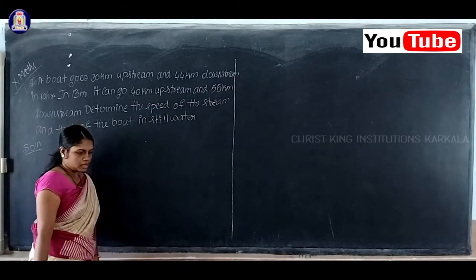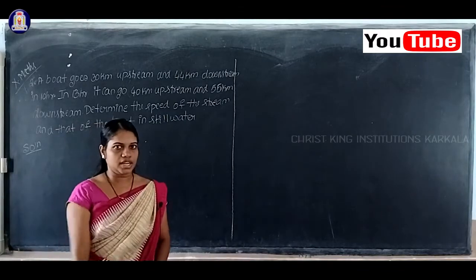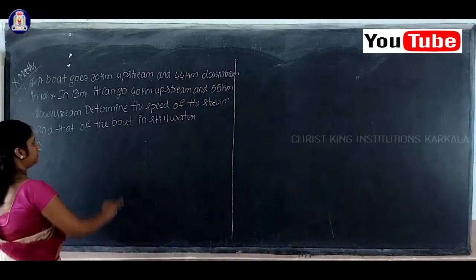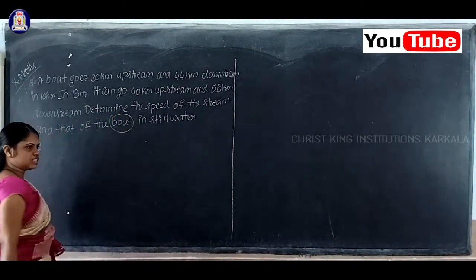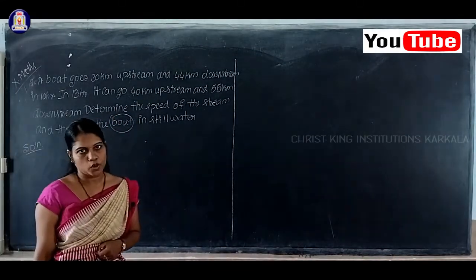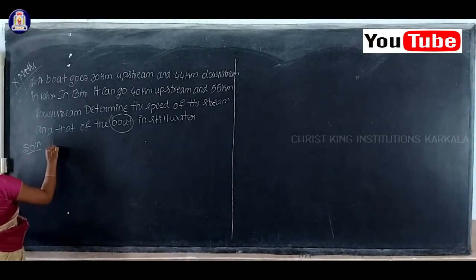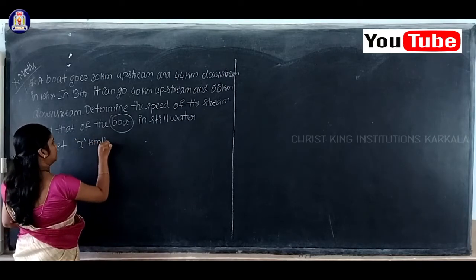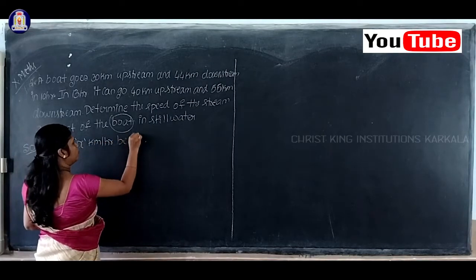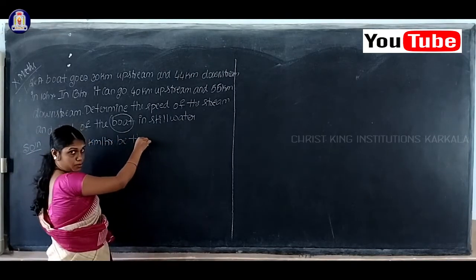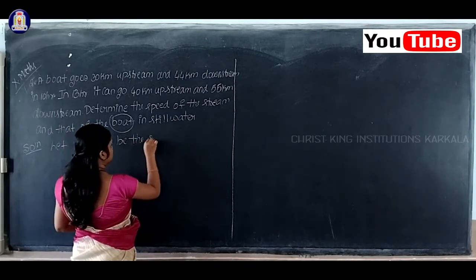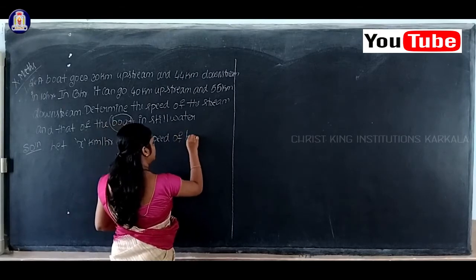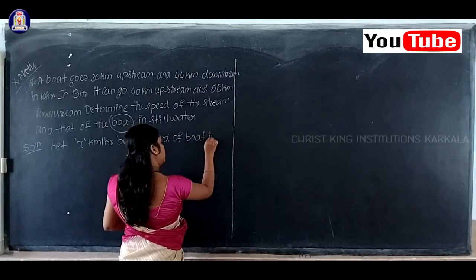Students, while solving questions related to upstream and downstream, always first consider the speed of boat. So let x kilometer per hour be the speed of boat in still water.